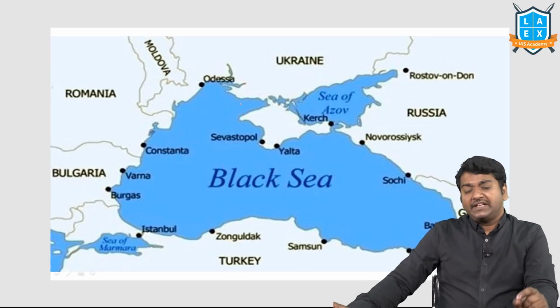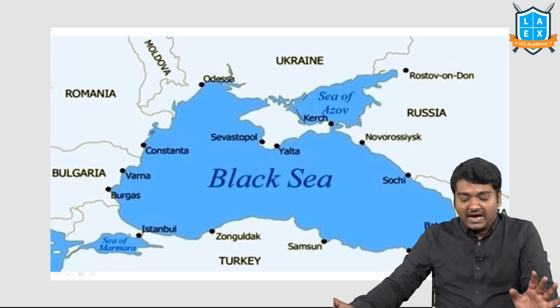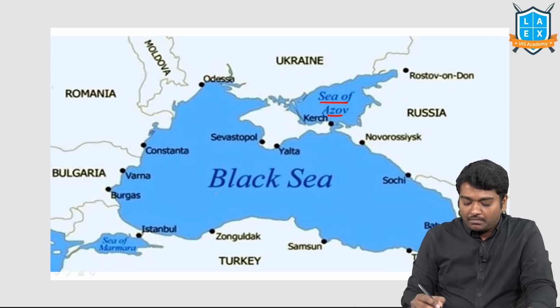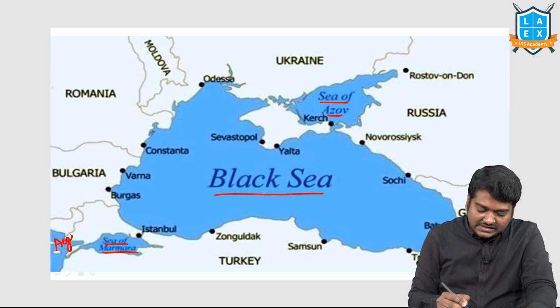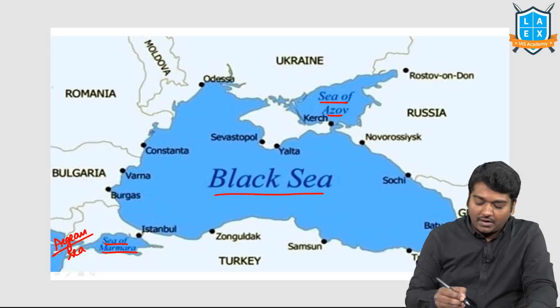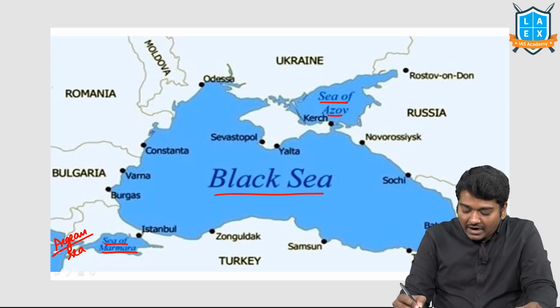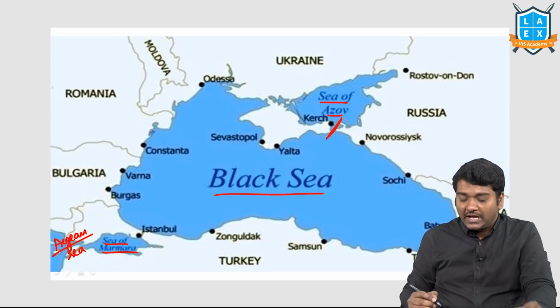Yes. The next very, very important area where UPSC may ask you a question is the Sea of Azov, Black Sea, Sea of Marmara, and Aegean Sea. They may ask you about these 4 in order. The Sea of Azov and Black Sea are separated by the Strait of Kerch. I'll show you that.